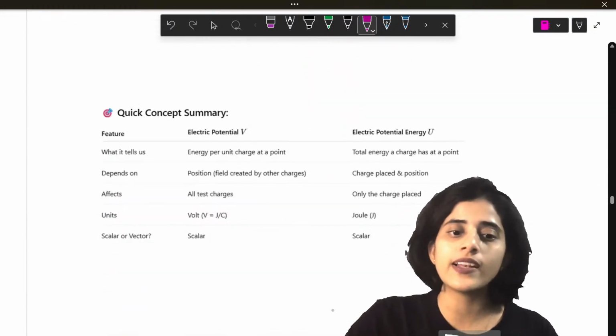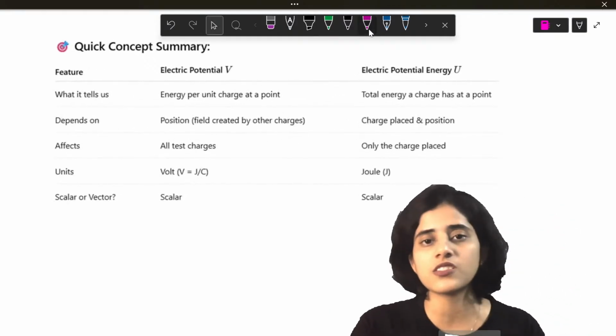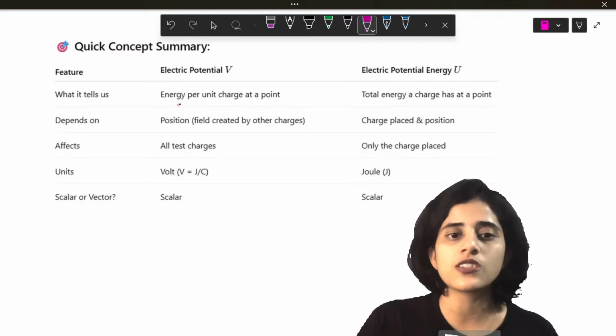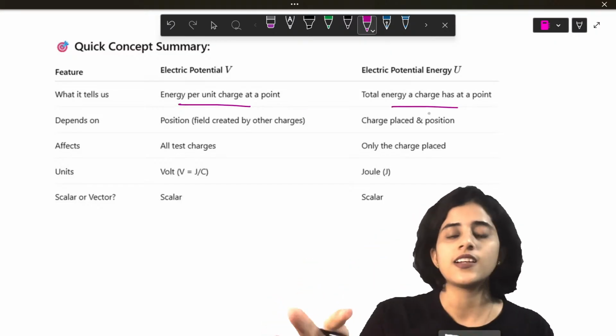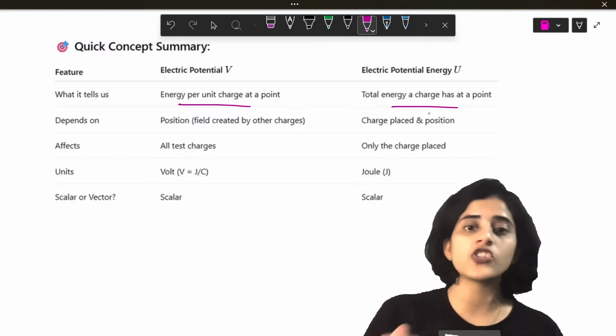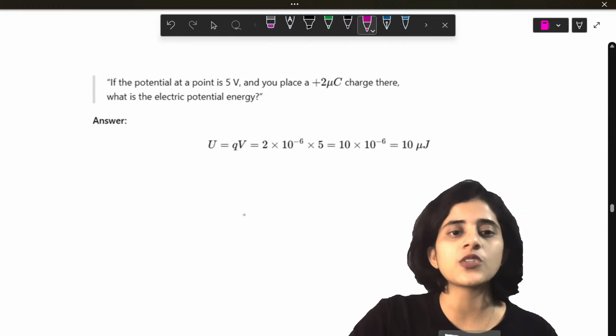Okay. Now we'll learn more on electric potential. So this is what the difference is. This is just a summary table for all of you. So this is the energy per unit charge. This is the total energy that the charge has. Voltage is energy by charge.